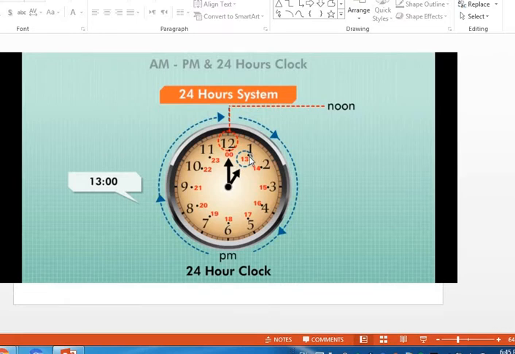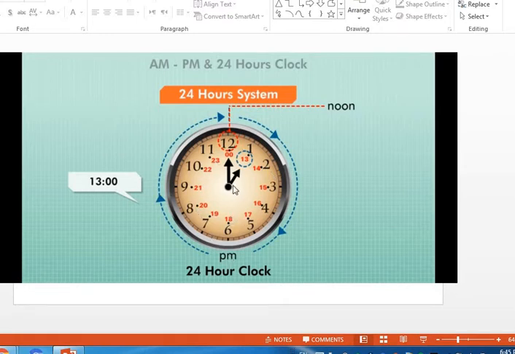What do they say? They don't overlap again. So after 12 here they say it's 1300, it's 1400, it's 1500. What's this? This means 3 PM. 14 means 2 PM, and so on.